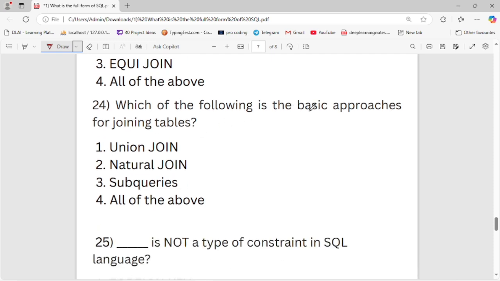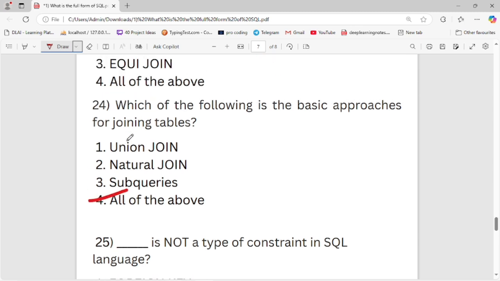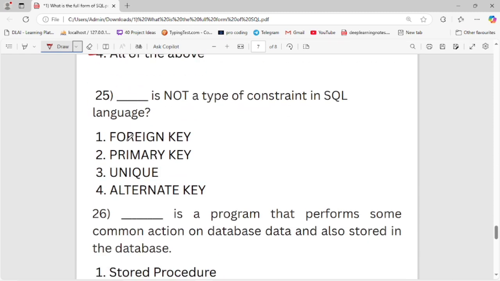Which of the following is the basic approach for joining tables? First is union join, second is natural join, third is subquery, fourth is all of the above. Fourth is the right option for the basic approach for joining tables. Now let's move to the next question.